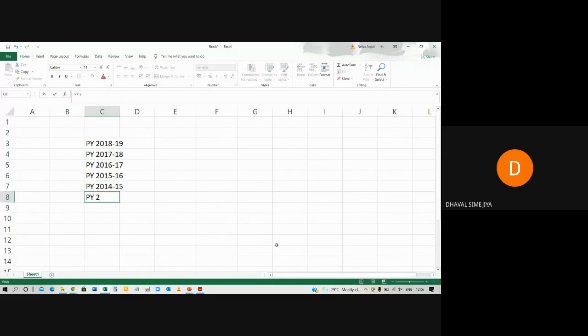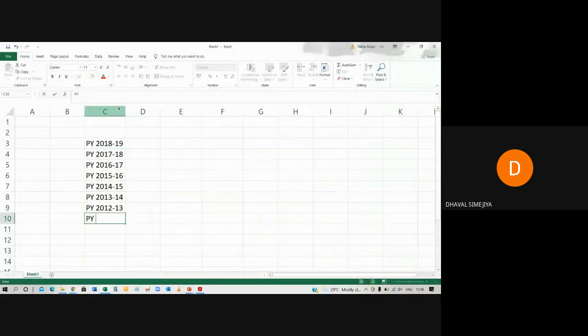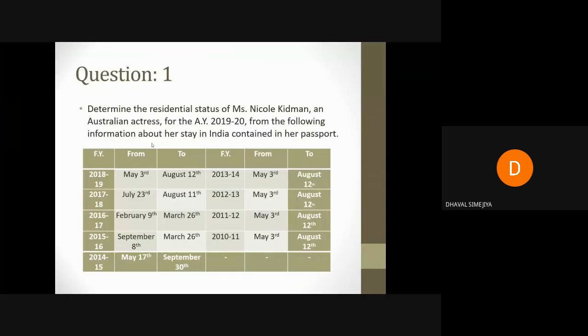How to solve this question quickly? First of all, you have to identify the number of days. This is the way to solve the question rapidly. Now, 3rd May means number of days for May month 1 and 2.